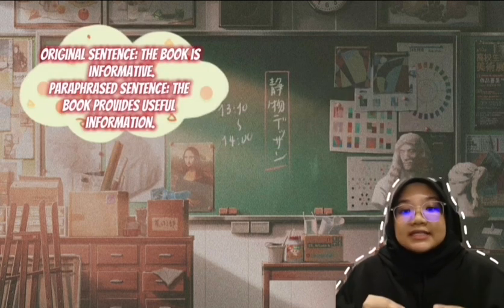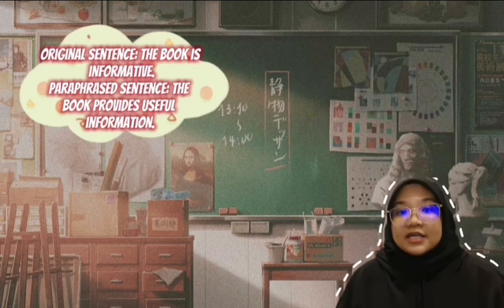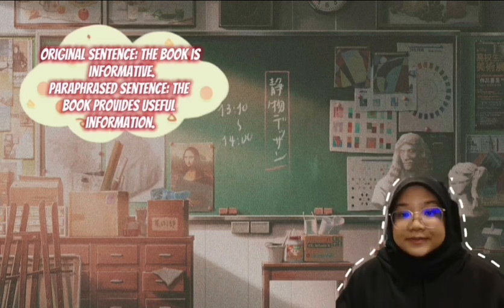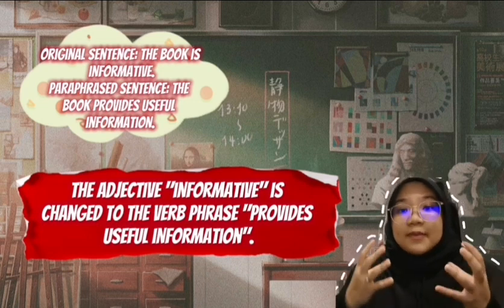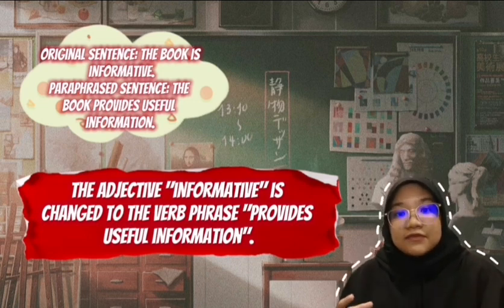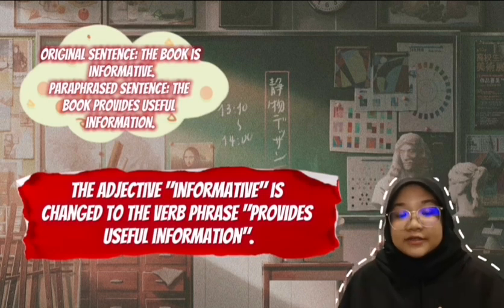The book is informative. Paraphrased sentence: The book provides useful information. In this example, the adjective informative is changed to the verb provides, with useful information.